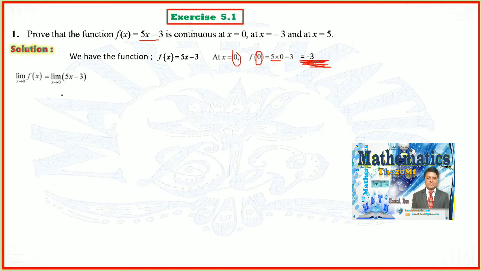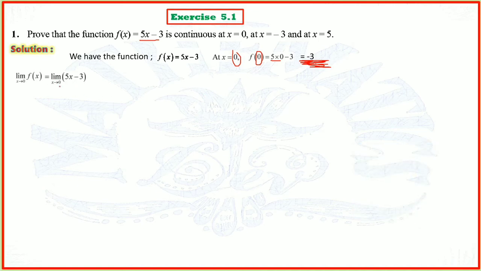These two values must be equal. So the limit as x tends to 0, what is the value of f of x? That is our question, 5x minus 3, which is nothing but taking the limit at x equal to 0. So 5 into 0 minus 3, which is equal to minus 3.